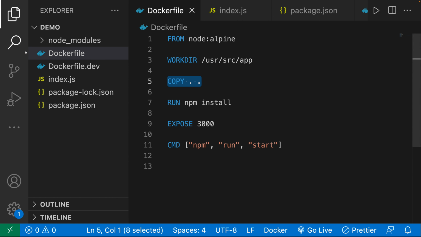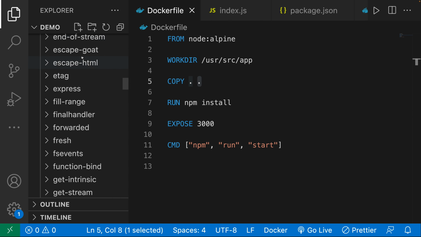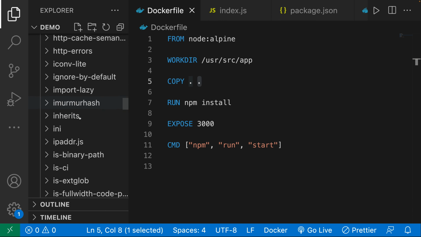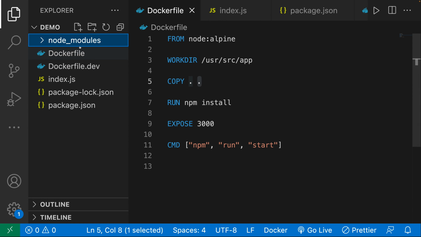And then here, we're going to copy everything inside of this directory into the working directory of the container. And this is going to include this humongous node modules directory that contains all of our dependencies. And this is going to make this step over here really, really slow.